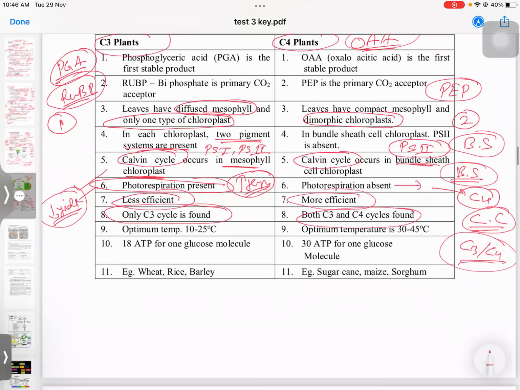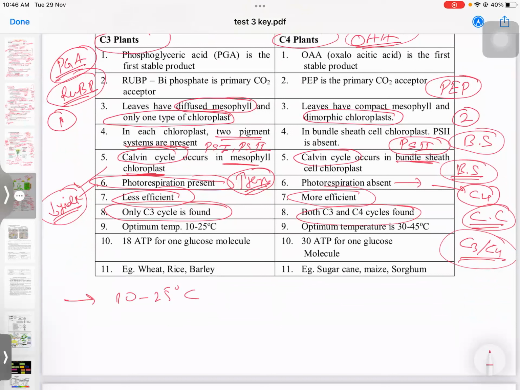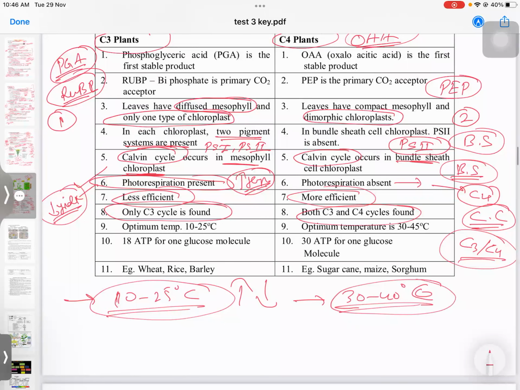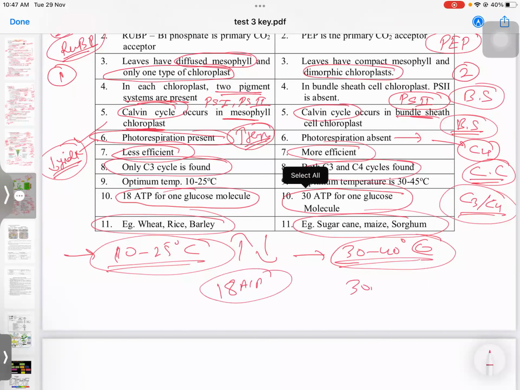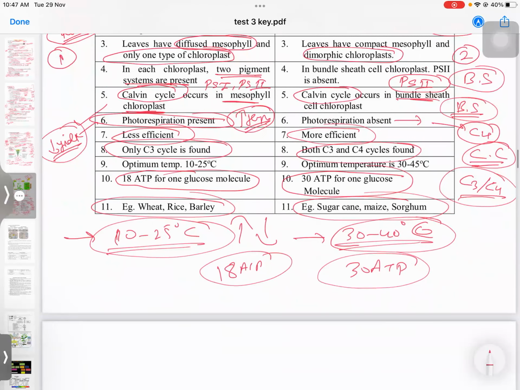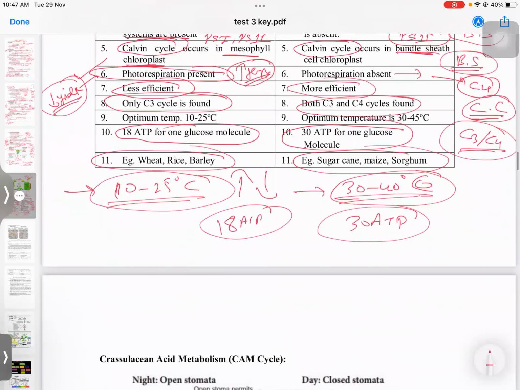In case of C3 plants, the optimum temperature is 10 to 25 degrees Celsius. So if it is increasing, then its yield will decrease. But in C4 the optimum is 30 to 40 degrees Celsius, no issues. C4 crops are like sugarcane, maize, sorghum, but C3 crops are rice, wheat, and barley. C3 requires 18 ATP for one glucose molecule. Here in C4 we have 30 ATPs for one glucose molecule. If you remember this much, I don't think you need to know much more difference.